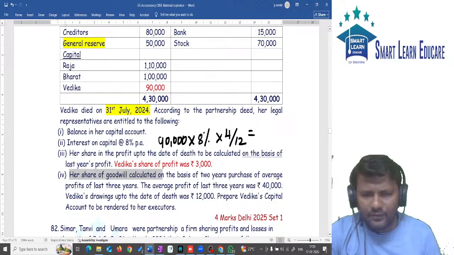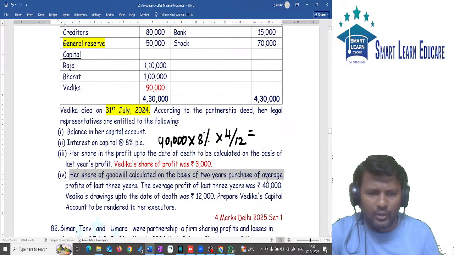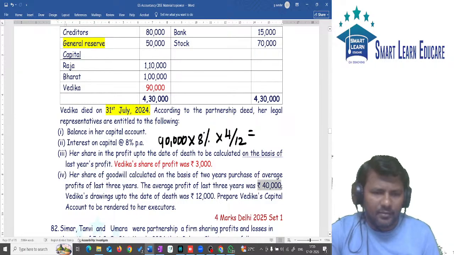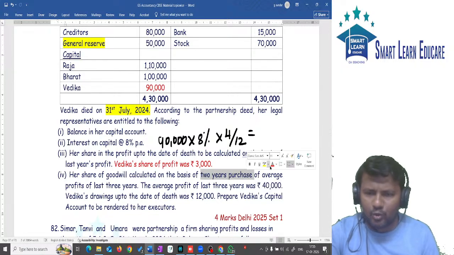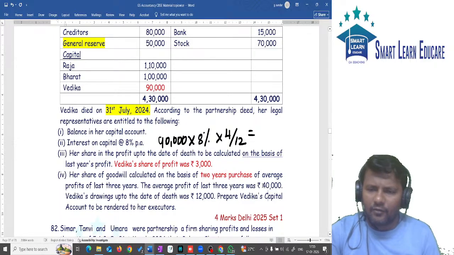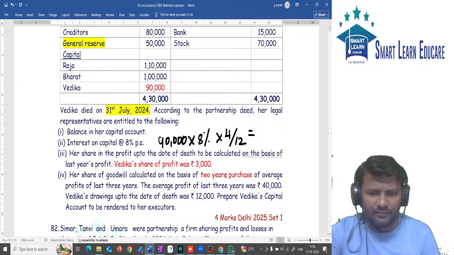Her share of goodwill is to be calculated on the basis of 2 years' purchase of the average profit of the last 3 years. Okay, average profit is given. Average profit should be multiplied with the number of years of purchase. How many years of purchase? In the question it is given as 2 years of purchase. So the average profit 40,000 should be multiplied with the number of years of purchase, which will give you the goodwill.